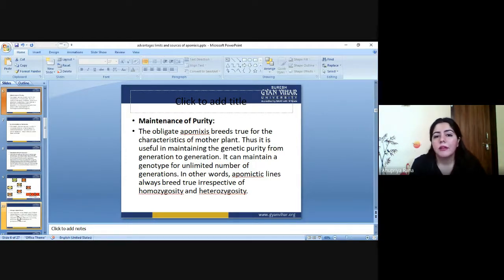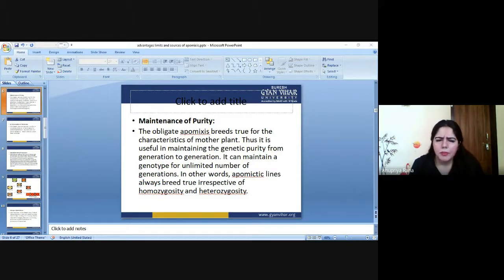We already studied the classification of apomixis on three bases: the cell involved, the occurrence, and the frequency. On the basis of frequency, there are two types of apomixis: one is obligate, and the second is facultative. The obligate apomixis here is determined to produce maintenance of purity.